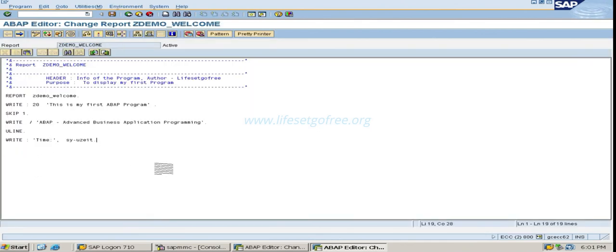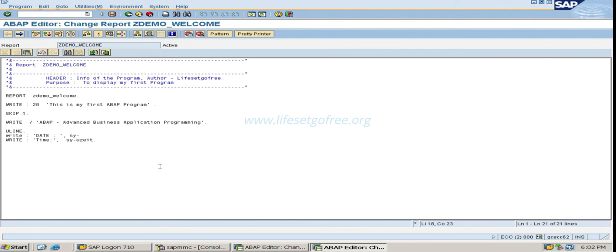Okay, now let's see some more things. Suppose I want to display time and then date also side by side, but with a vertical line in between. So let's see. I want to write date first, like this, date. This is the text I am going to display, and again SY. I know what I have to use.